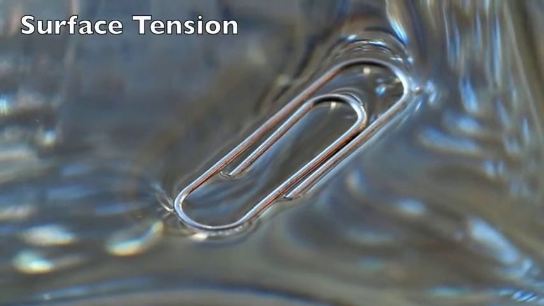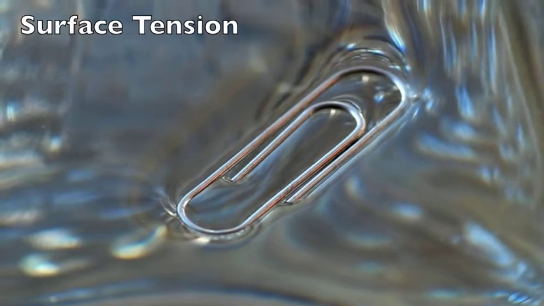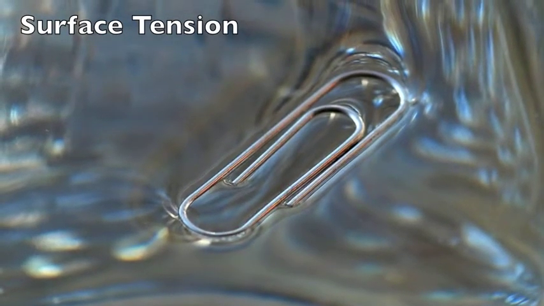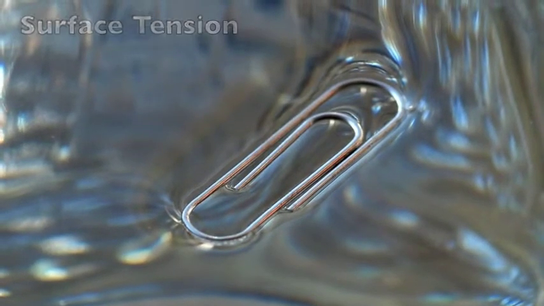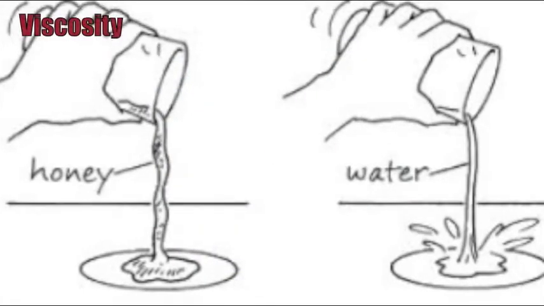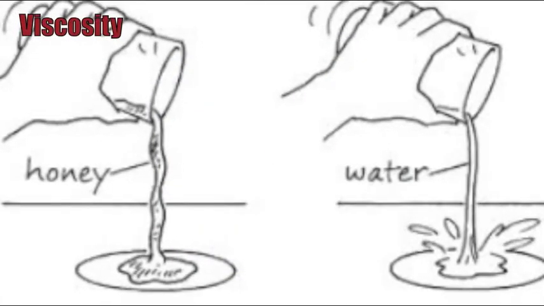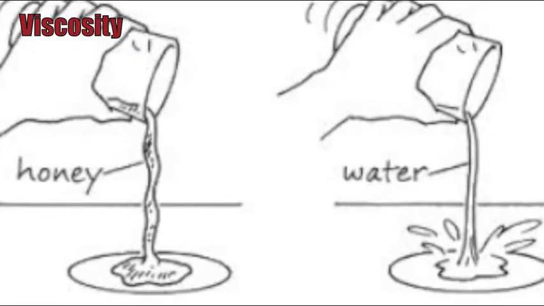Surface tension is the tension of the surface film of a liquid caused by the attraction of the particles in the surface layer by the bulk of the liquid, which tends to minimize the surface area. Viscosity is the state of being thick, sticky, and semi-fluid in consistency due to internal friction.